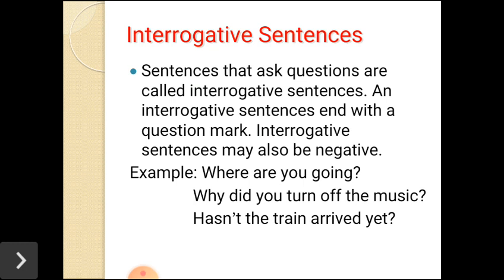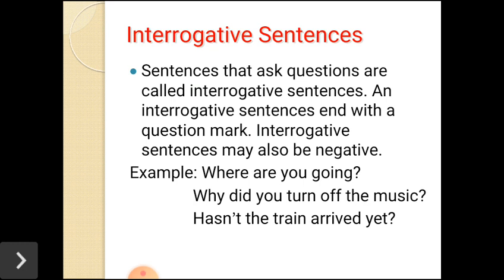The three things are described here. The first thing, how can we find out interrogative sentences? Interrogative sentences always end with a question mark. An interrogative sentence asks something, and an interrogative sentence also may be negative. When we have some questions like WH, where, whom, who, what, why, these are called interrogative sentences.